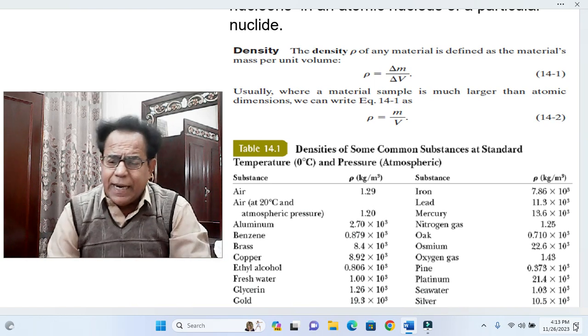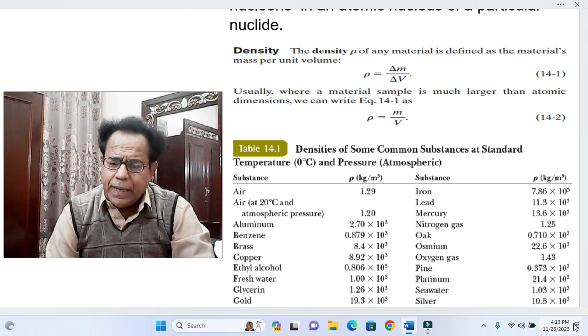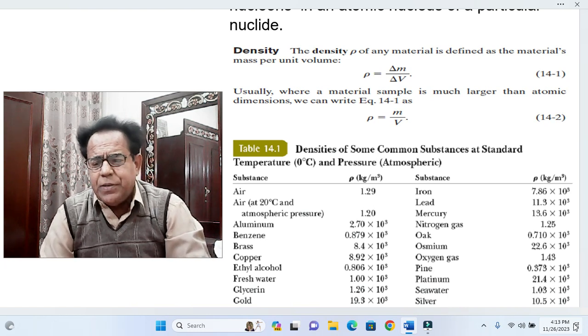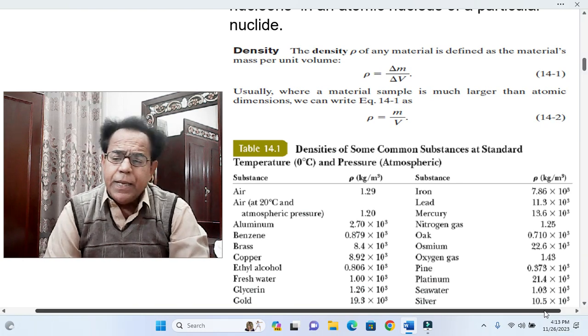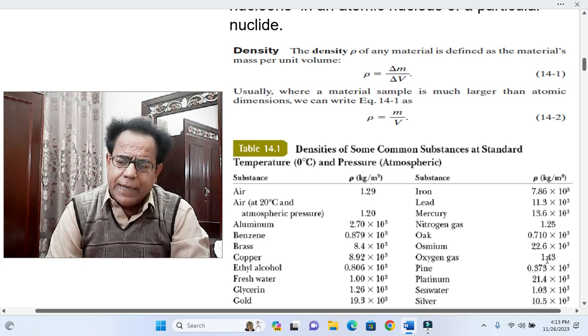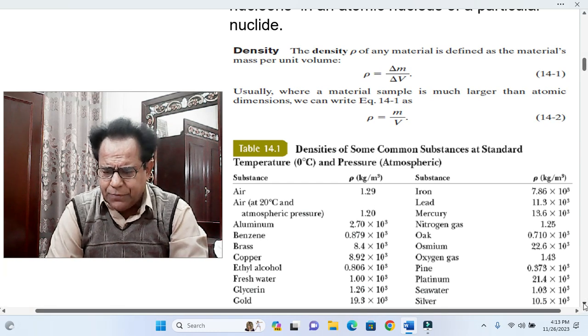It means that in place of delta M we can take simply M, and in place of delta V we can take simply V. Delta means change, basically. That is, delta M usually means M2 minus M1 and delta V means V2 minus V1, but here situation is described in which we can just take M by V.